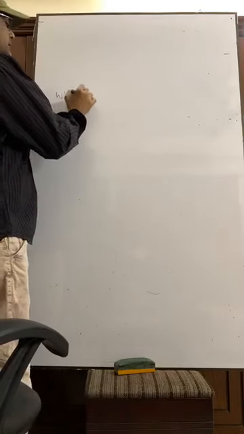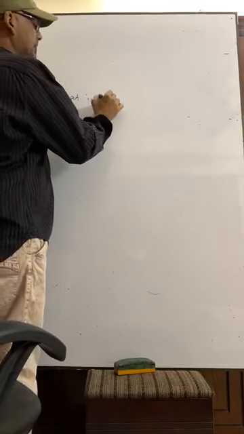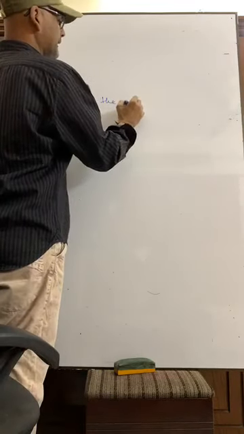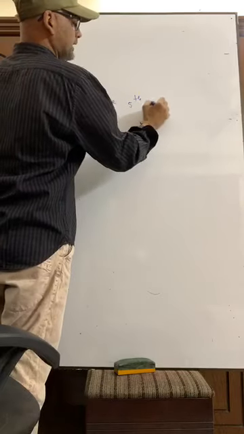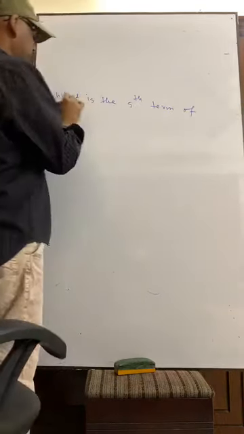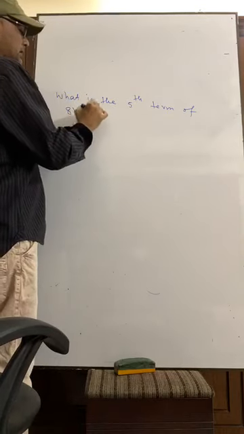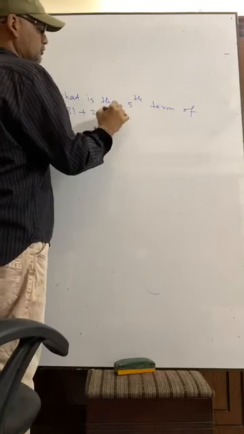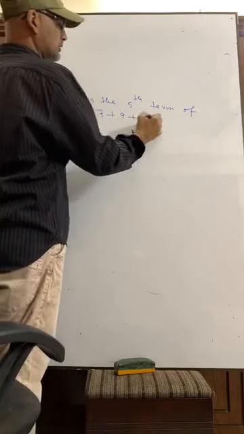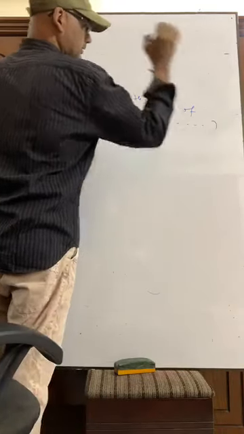Suppose, what is the fifth term of 81 plus 27 plus 9, like this? What is the fifth term?